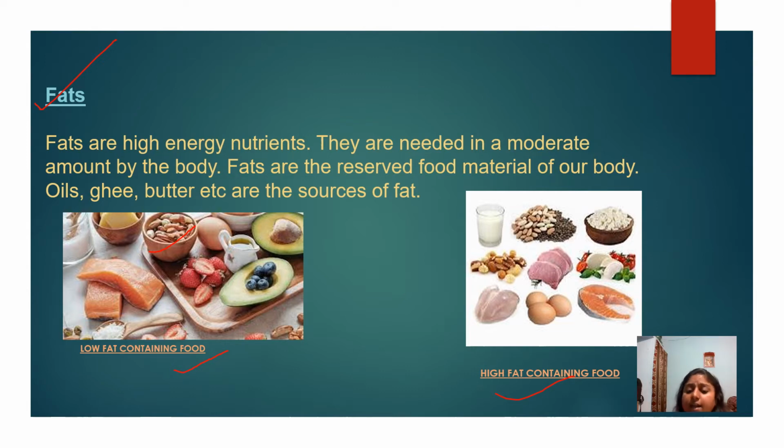And in high fat food, there are milk, meat, fish and egg. They all contain a very large amount of fat.